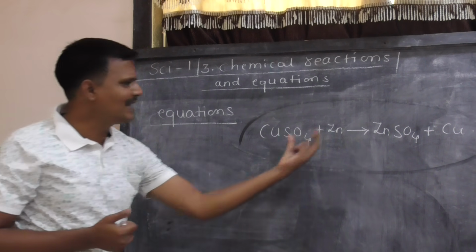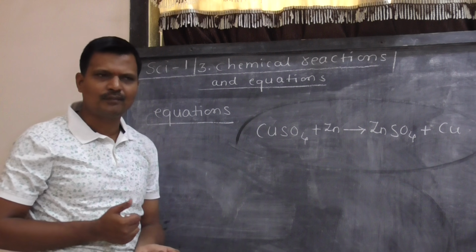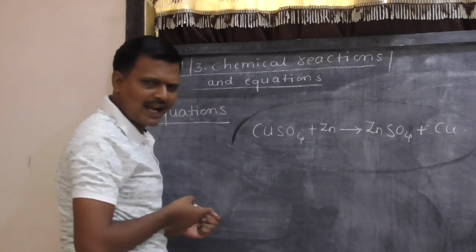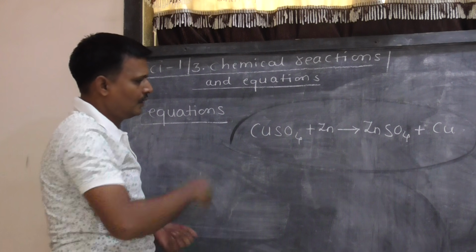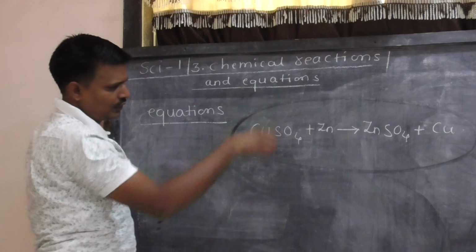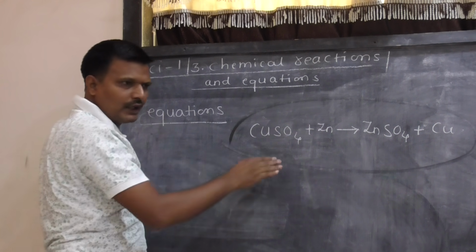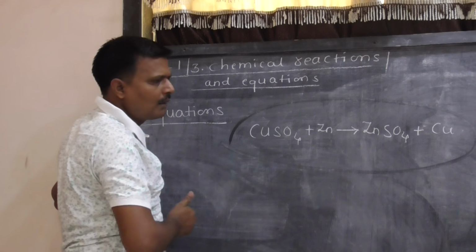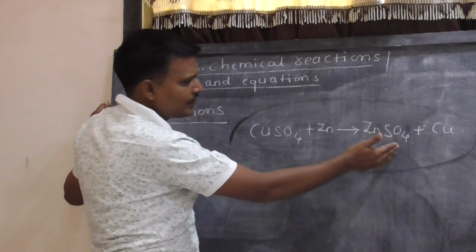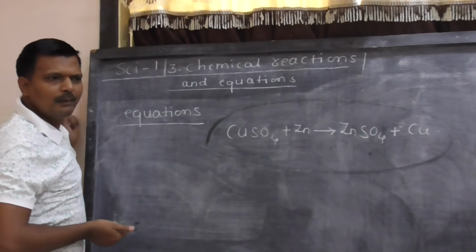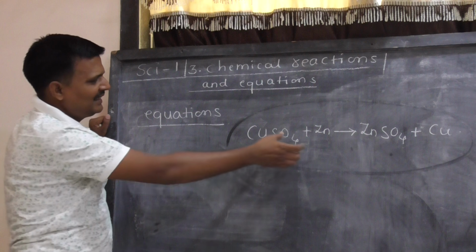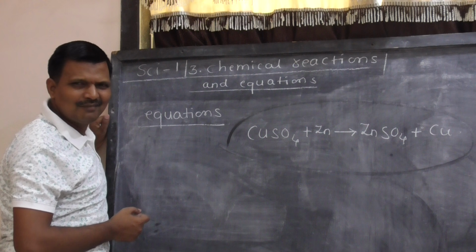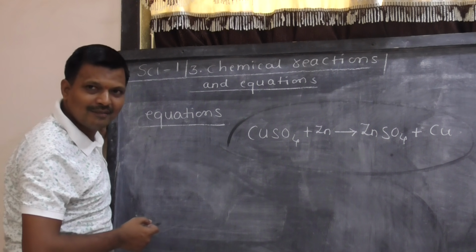It is a condensed form of the reaction. If such a reaction I explain in words, you take copper sulfate solution in a test tube, add zinc dust to it, then after a while a solution of zinc sulfate remains in the test tube and copper is liberated, then it is quite lengthy, quite sleepy.